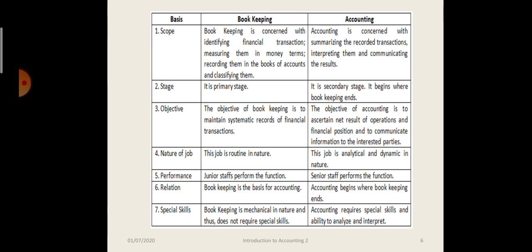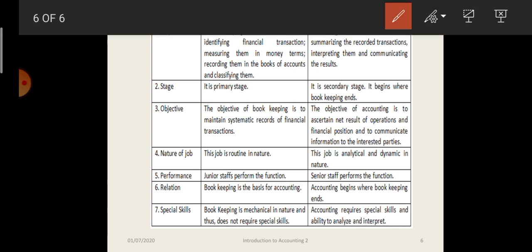And where does accounting start? After that, after classification. That is summarizing the records, interpreting them, and communicating them. These three steps you can say. What is the first stage? Bookkeeping is concerned with the first stage. Where bookkeeping ends, the second stage, that is accounting, starts.